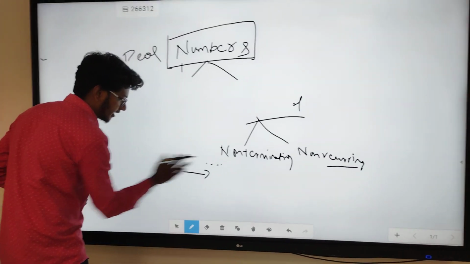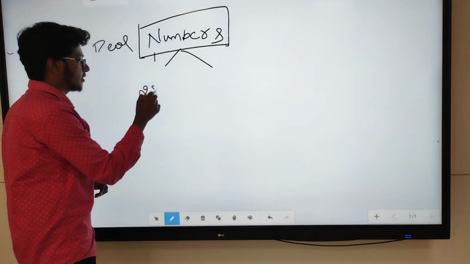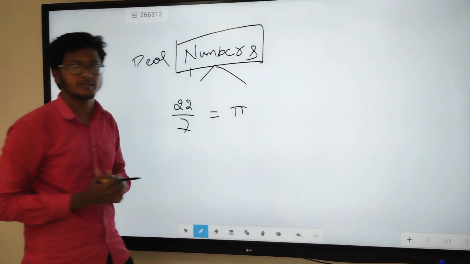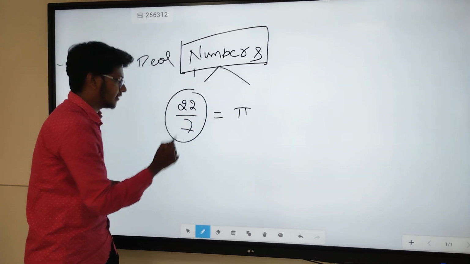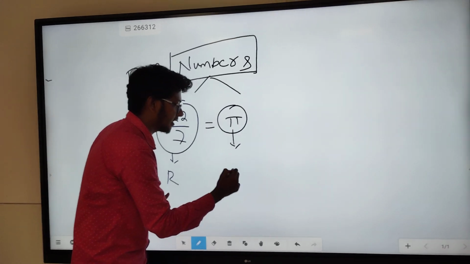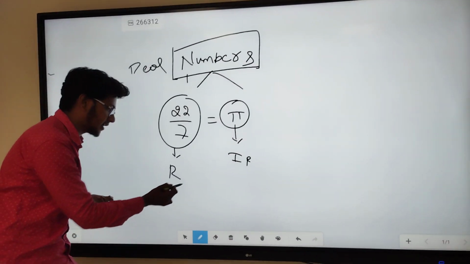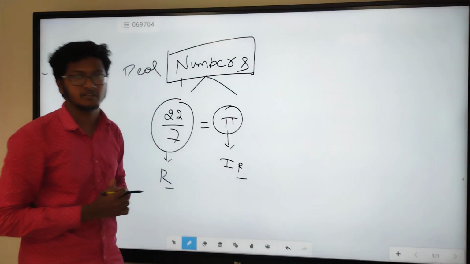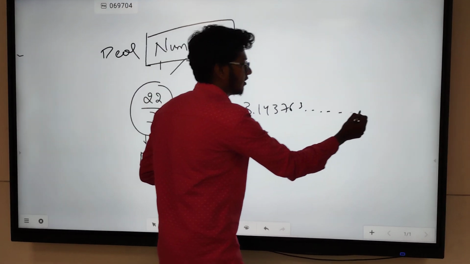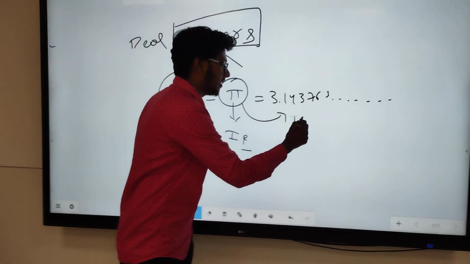As we all know, there is one important thing to be noticed here. We have a number called 22 by 7. We all are aware of this, right? So 22 by 7 is actually equal to pi. But the 22 by 7 representation is a rational number, whereas pi is an irrational number. Even though they are equal to one another, the actual representation of 22 by 7 is considered rational, whereas pi is considered an irrational number. Why? Because pi, if I expand it, 3.143763, goes on continuing, where you will find no recurring and non-terminating. Hence, pi is declared an irrational number.